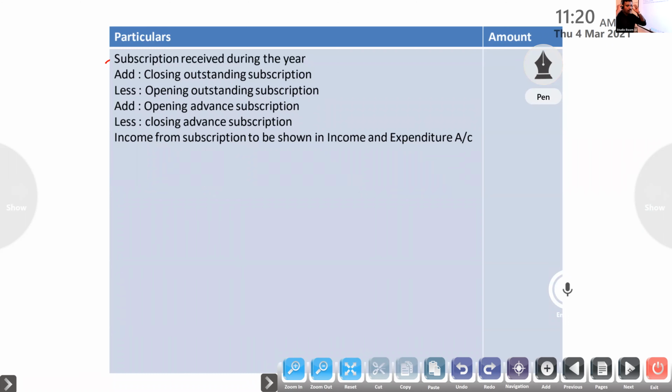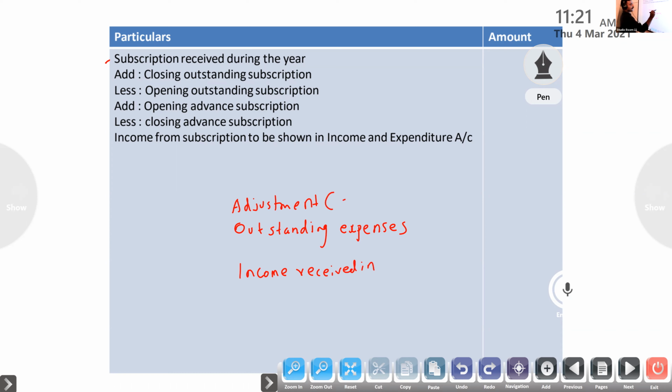Okay. So what we have to do? Already last year we studied the final account. So you tell me, in the final account, adjustment items like outstanding expenses and income received in advance. Adjustment means at the end only, we understood.